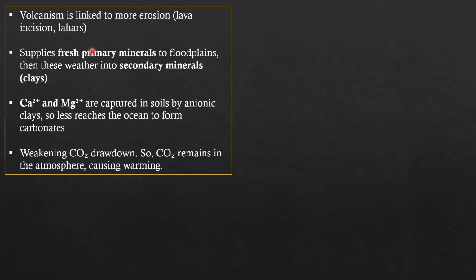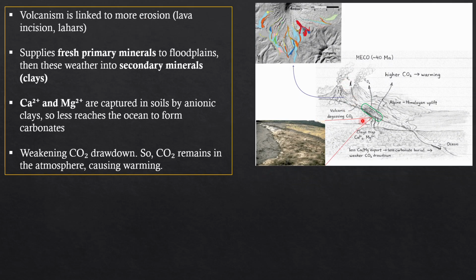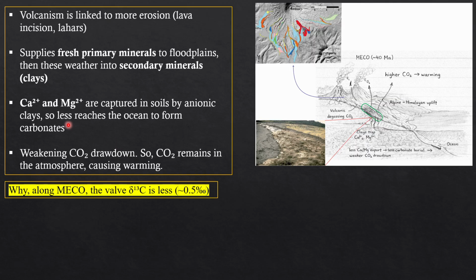Another is volcanism linked to erosion. When the volcanic rocks eroded, they spread lavas which trap calcium and magnesium, captured in the soil. Because they are captured, they do not go to the ocean, where they would build limestone. Because limestone is not being built, the carbon dioxide remains in the atmosphere, not utilized, so it causes warming.